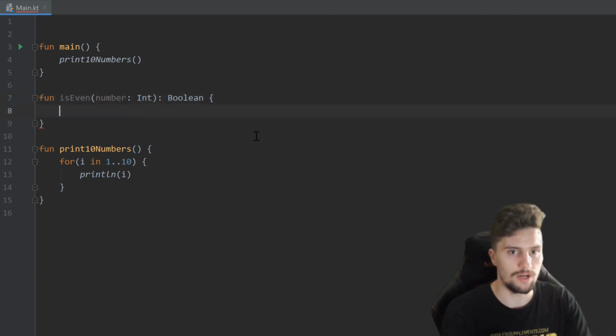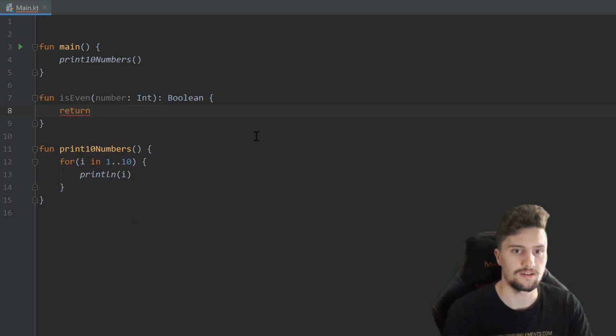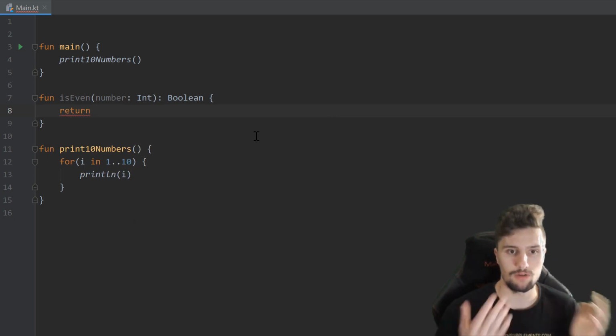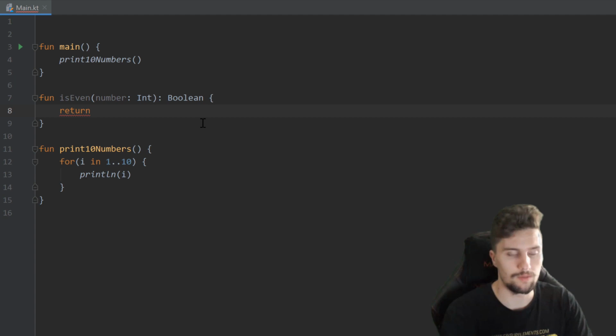And to actually return something in our function, we use the return keyword. And what do we actually now want to return? Well, now we want to check if this number is even. And if you remember correctly, we can use this modulo operator I showed you at the beginning of this course.